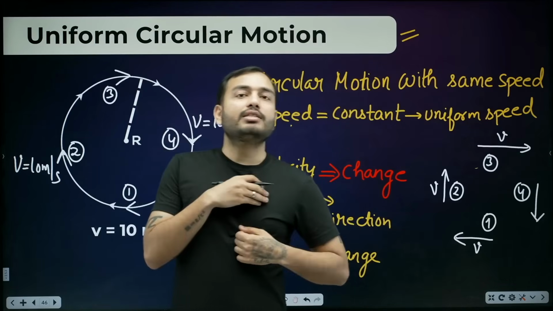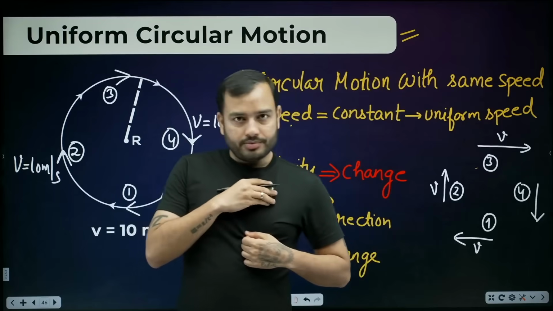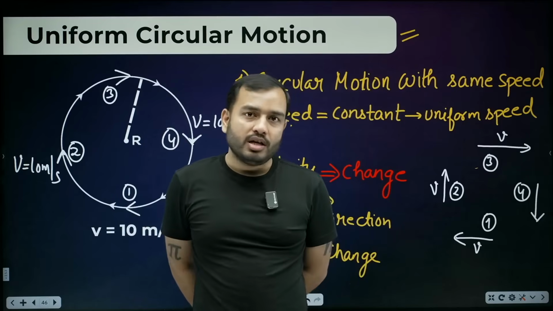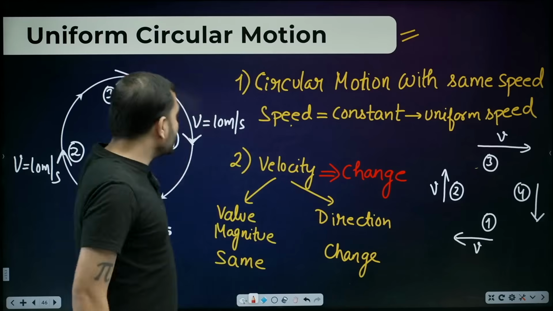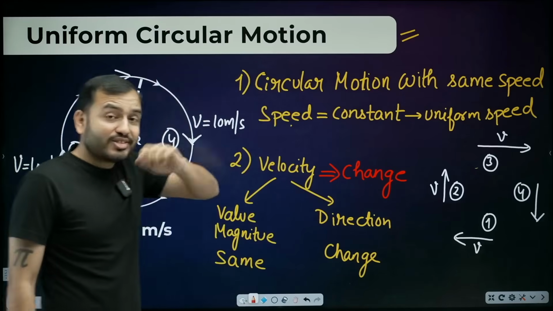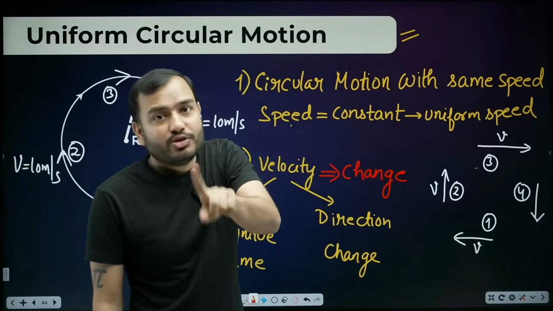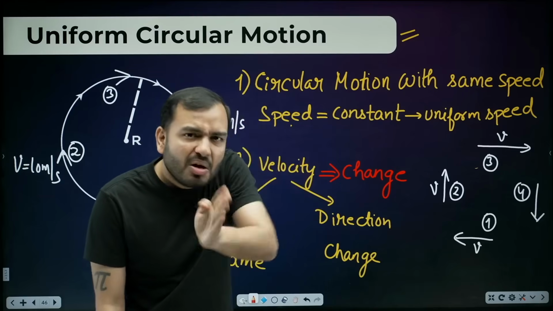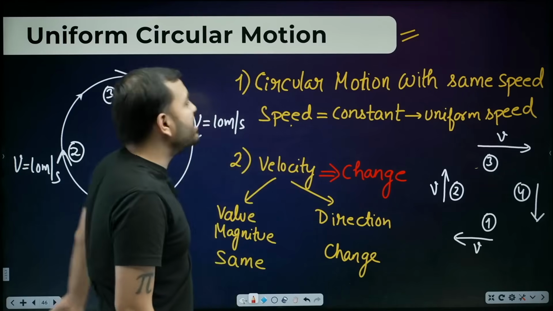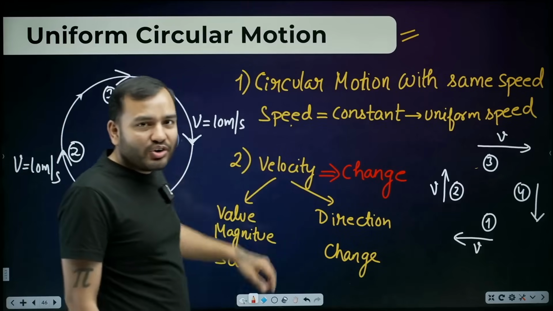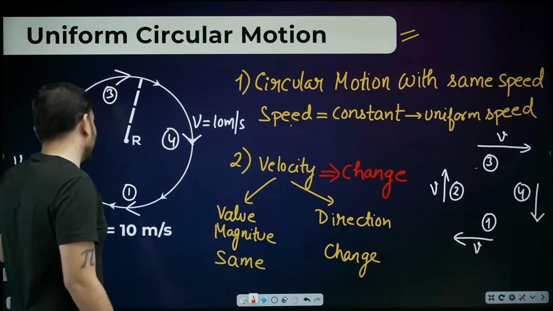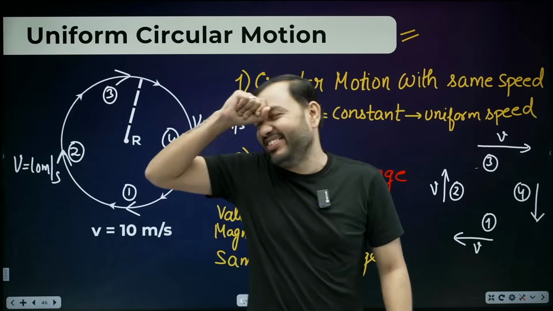In the exam, the question came: can you give an example of motion where speed remains the same, but velocity is changing? So this is circular motion, uniform circular motion. Uniform means speed is the same everywhere, but velocity is changing because direction is changing. Clear? Tell me, is there an acceleration or not? Sir, but final velocity and initial velocity are the same, so there will be no acceleration.